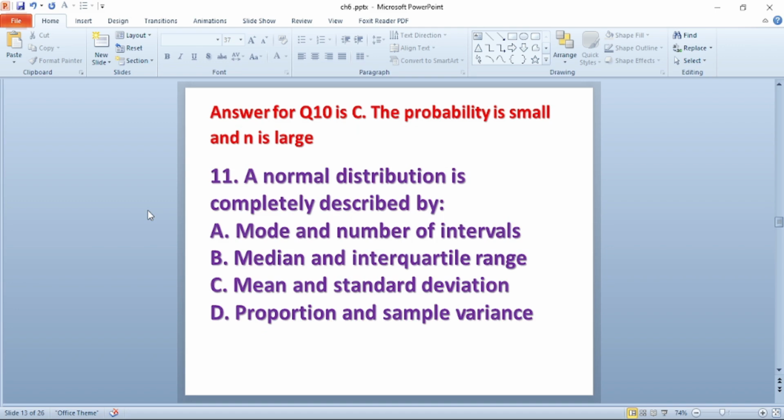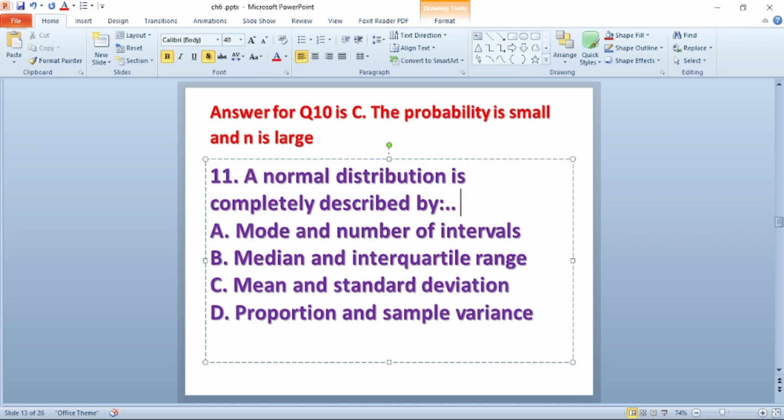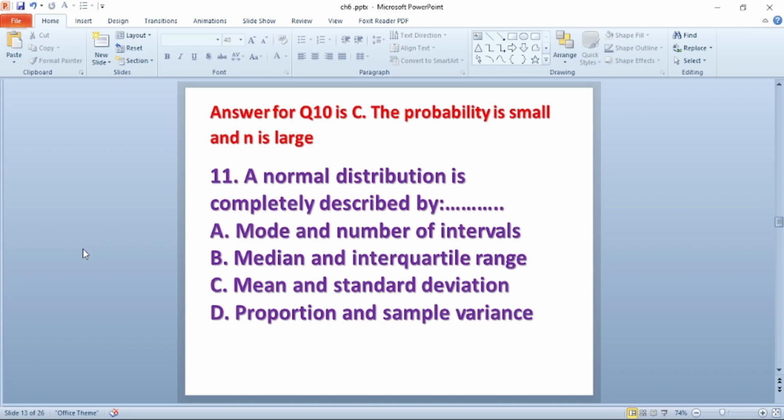Question number 11. A normal distribution is completely described by dash. A, mode and number of intervals. B, median and interquartile range. C, mean and standard deviation. D, proportion and sample variance. The answer for this question is C, mean and standard deviation.